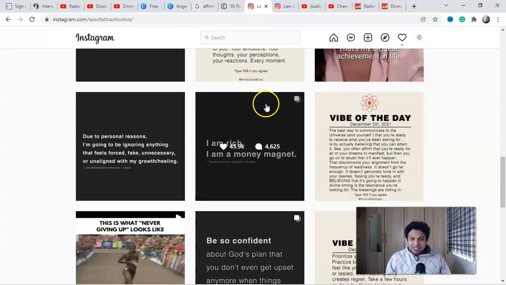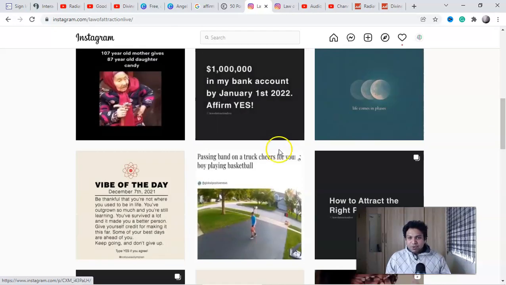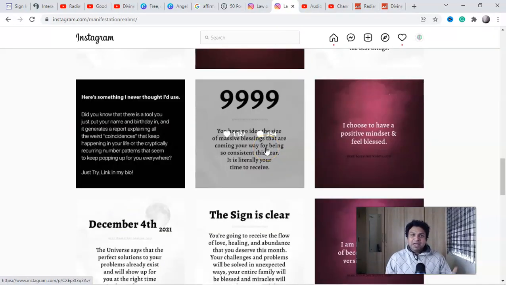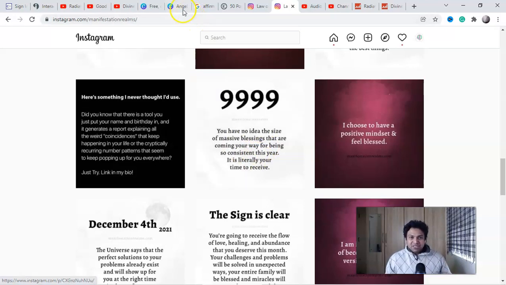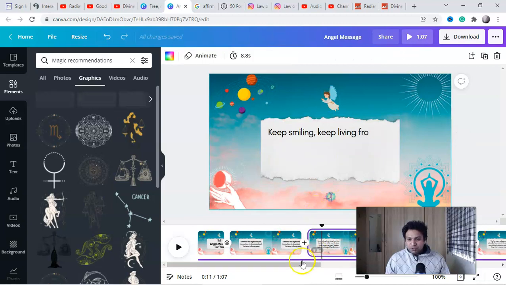Or else the best place from where I'm getting is Instagram guys. Look at this, in Instagram you're gonna get tons of spiritual images like this. It's very simple, no website, right? No money needed to do this guys. Okay, just copy and paste here and create short videos of 1 to 2 minutes, right?